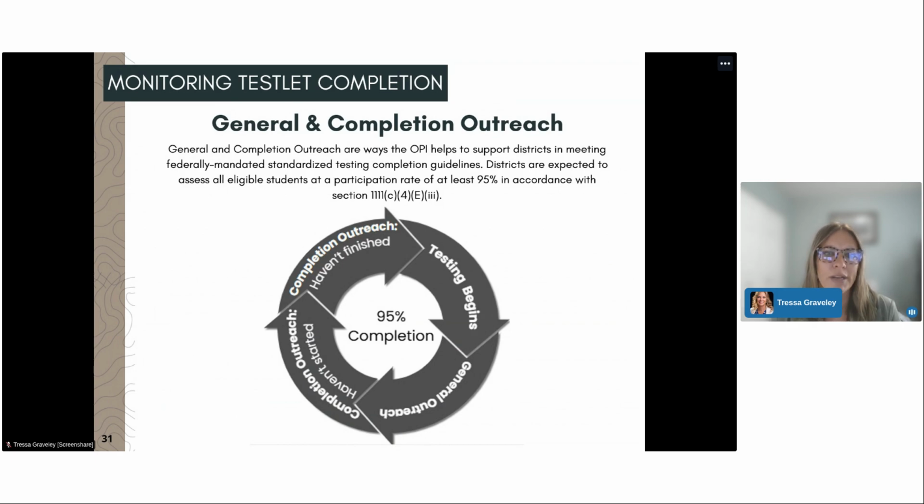Later in the window, completion outreach will be sent to system test coordinators, authorized representatives, and building coordinators if we have those on file for districts that have not yet started. And later, in the final week of testing, another completion outreach will be sent to those districts that haven't finished. This outreach will also go to district STCs, authorized representatives, and building coordinators.